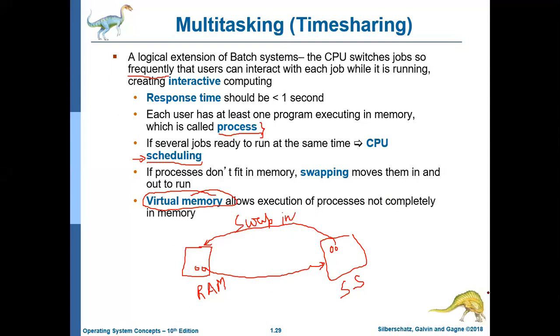You should have the idea that whatever you are going to perform, whatever you are going to run, all these tasks should be in the main memory or the RAM. This is your RAM. This is your secondary storage.